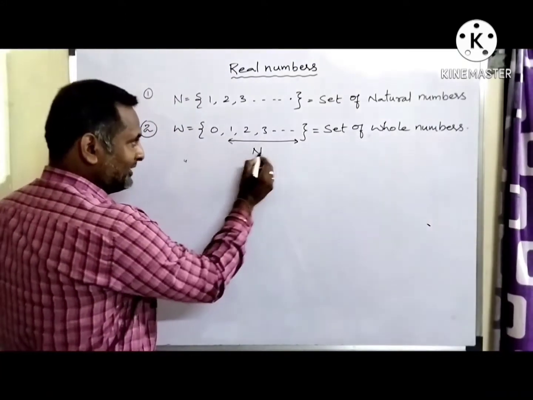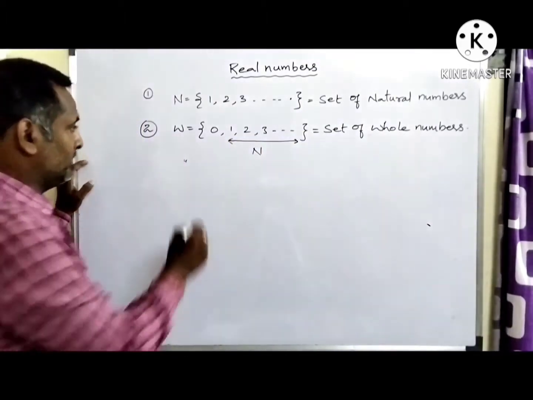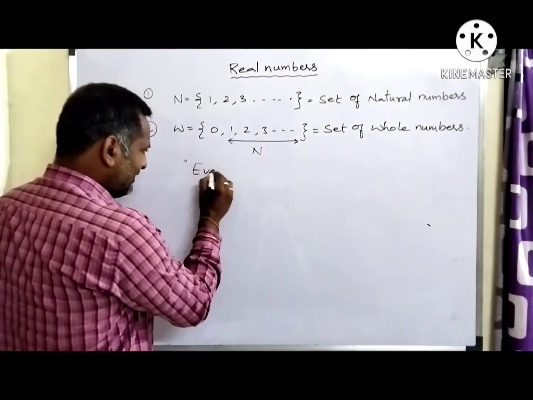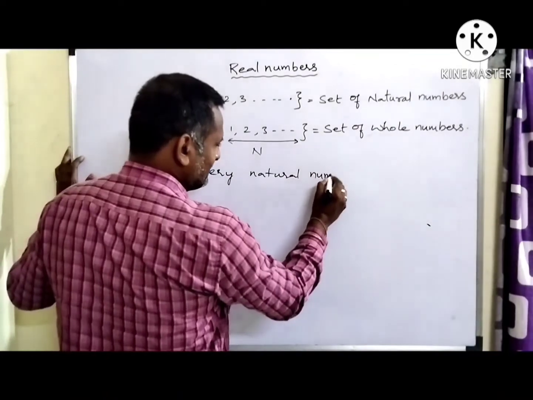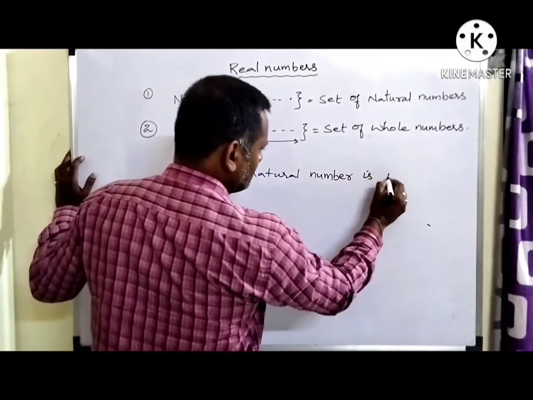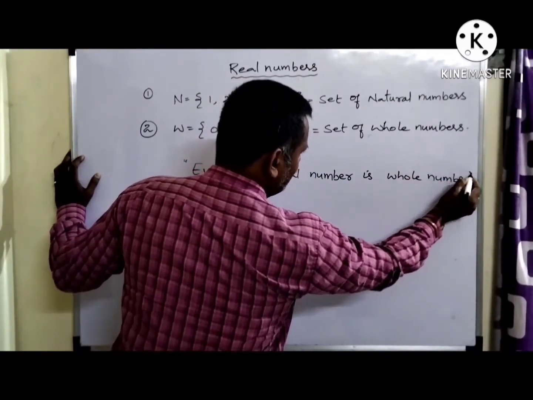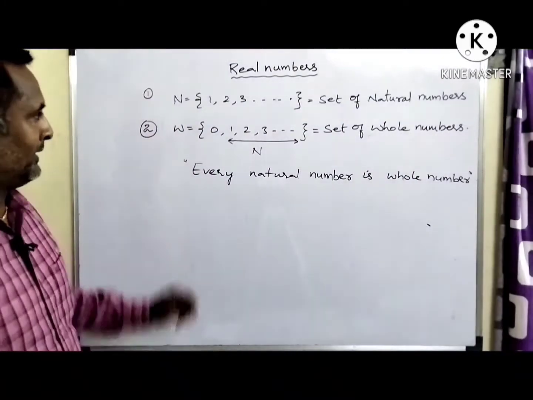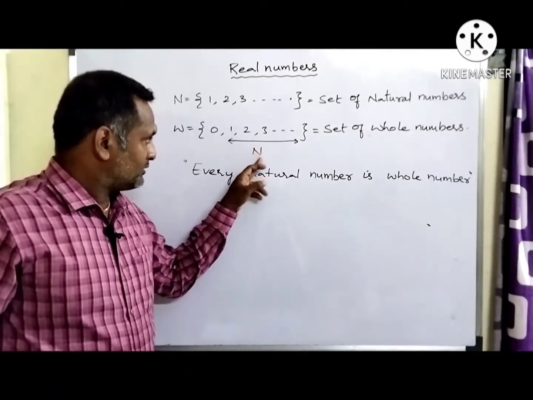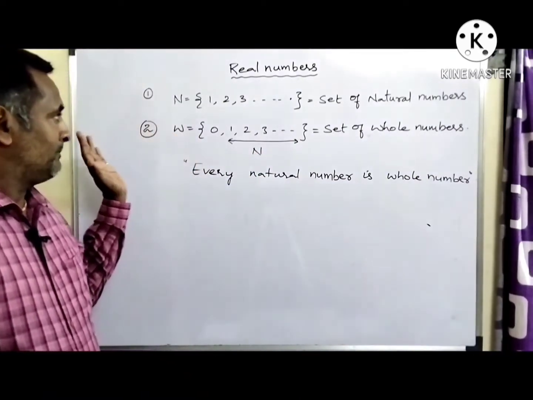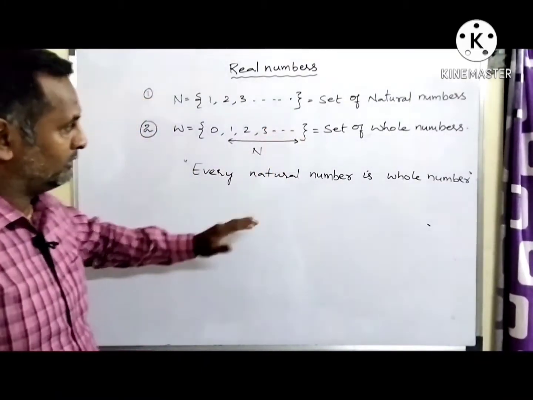So every natural number is a whole number, because in whole numbers we have the set N. But every whole number may or may not be a natural number, so we are not going to look into that area.